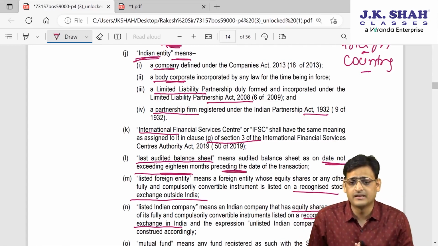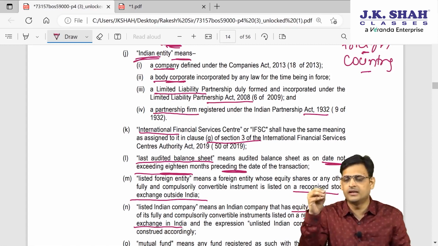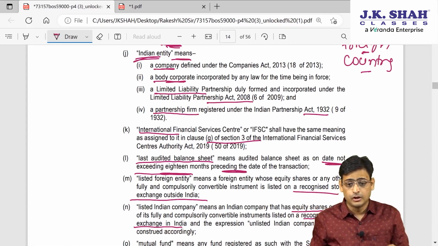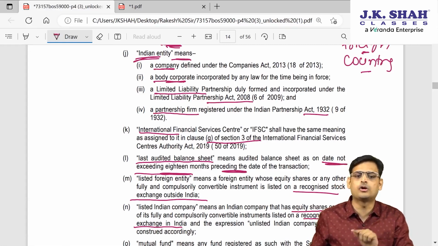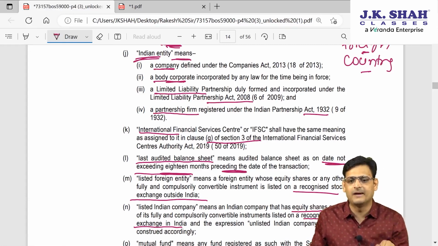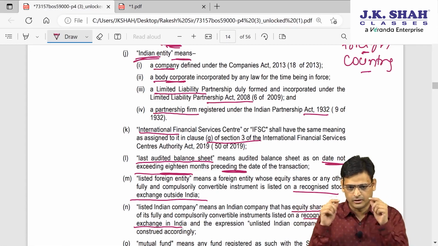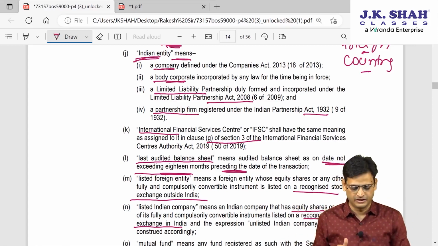For example, if I am doing some transaction in May 2023, the balance sheet as on March 2023 is not older than 18 months. So this balance sheet will be treated as the last audited balance sheet. Clear? So a balance sheet not older than 18 months is treated as the last audited balance sheet.